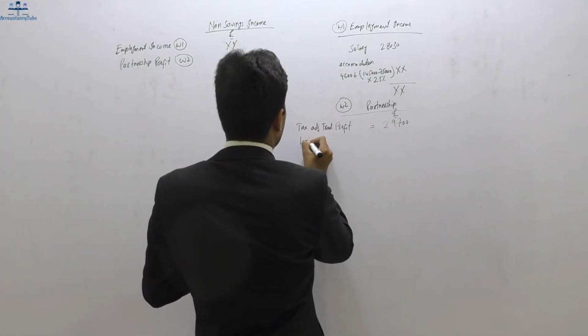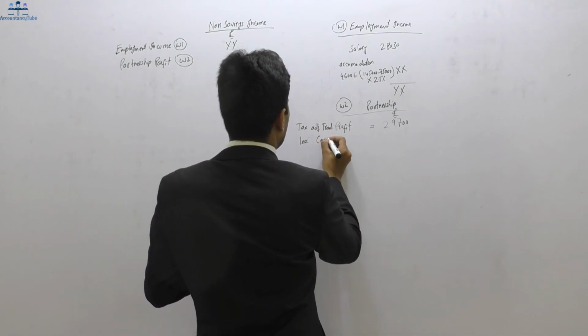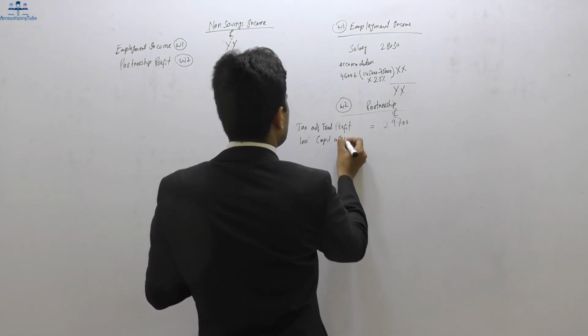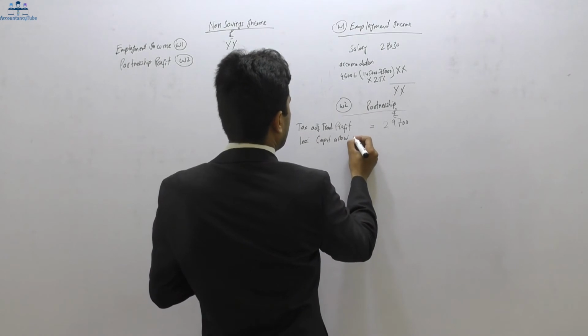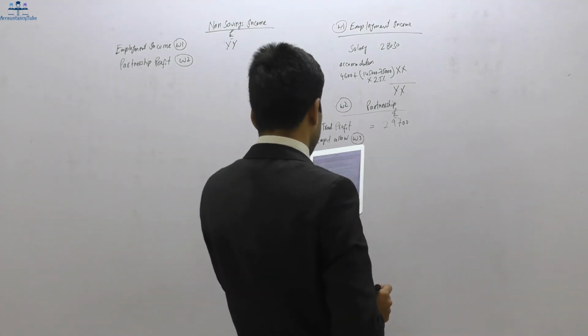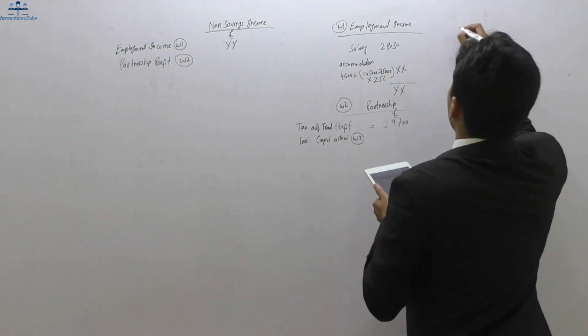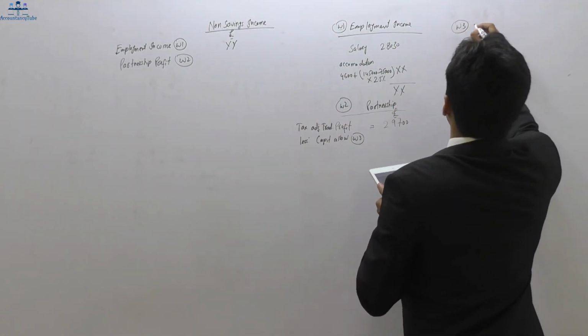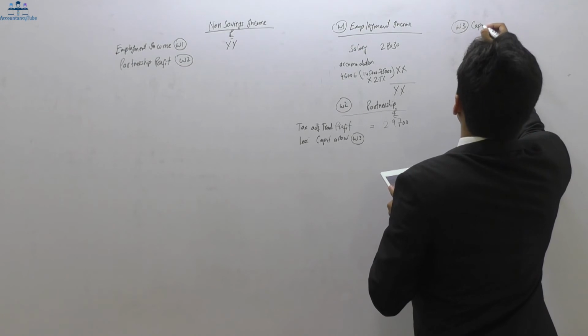That is before deduction of capital allowance, so less capital allowance. And for capital allowance, I will have to do the working 3. So working 3 I will do here. That is our capital allowance.